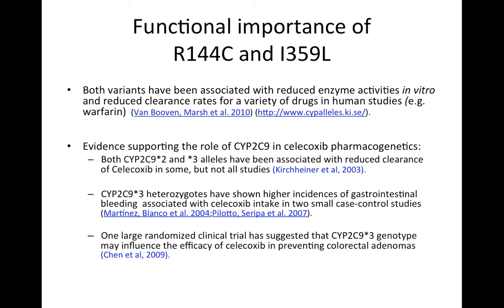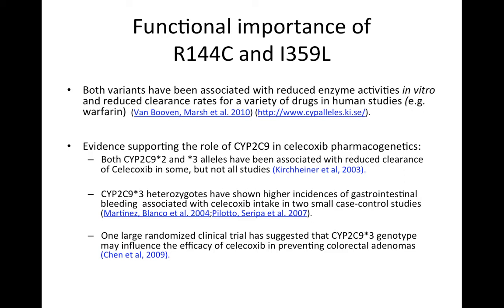There has been direct evidence supporting the role of CYP2C9 in celecoxib pharmacogenetics. For example, both CYP2C9 star2 and star3 alleles have been associated with reduced clearance of celecoxib in some studies, although the evidence is not completely consistent.